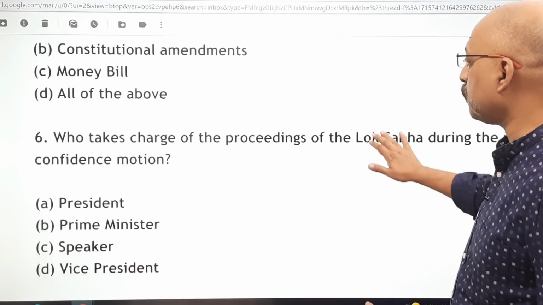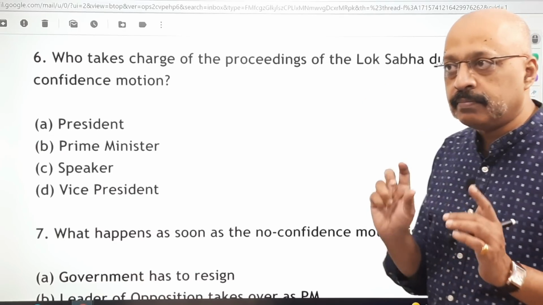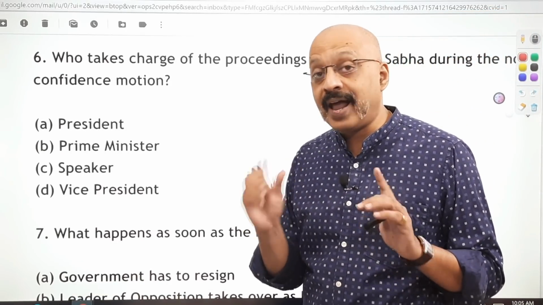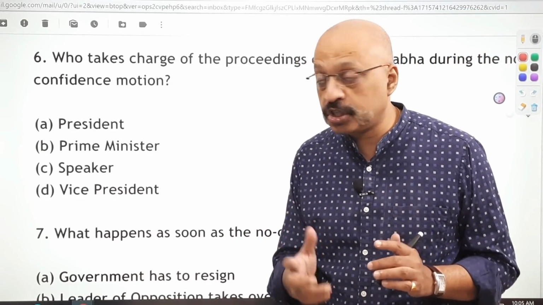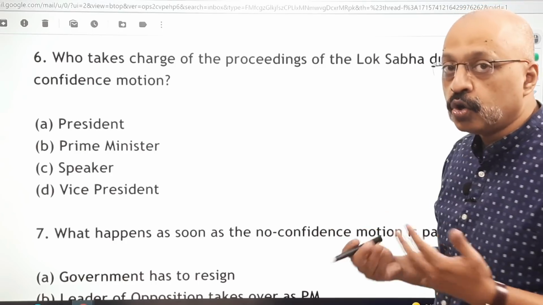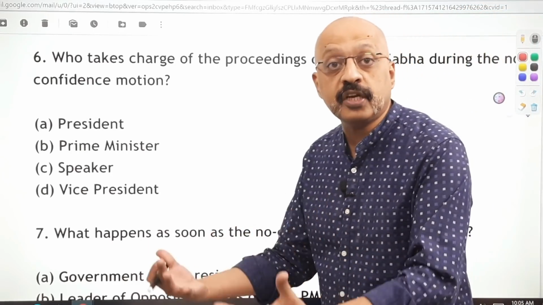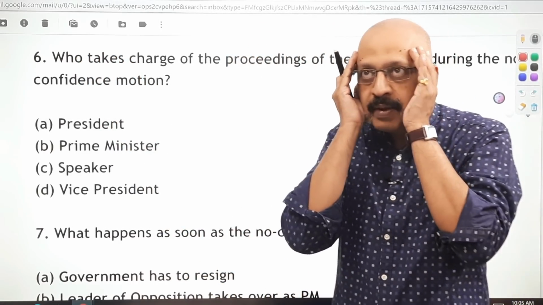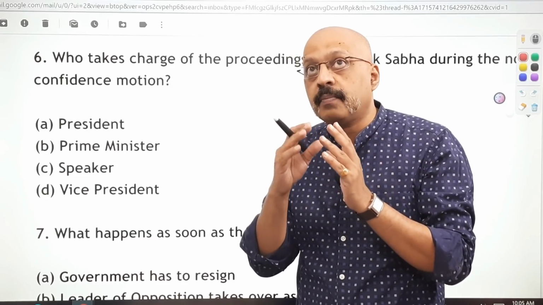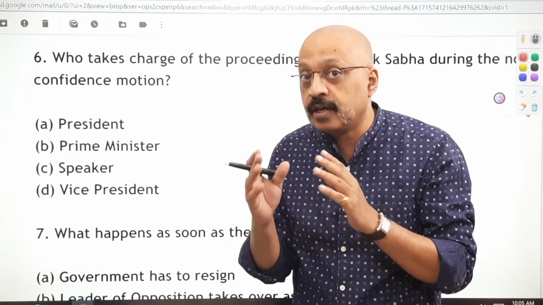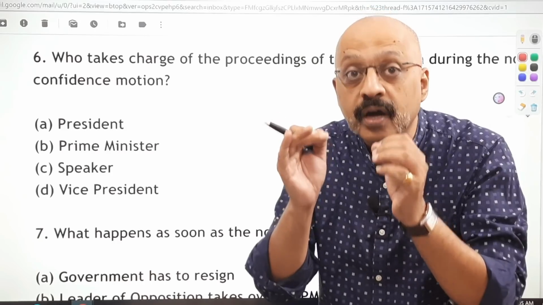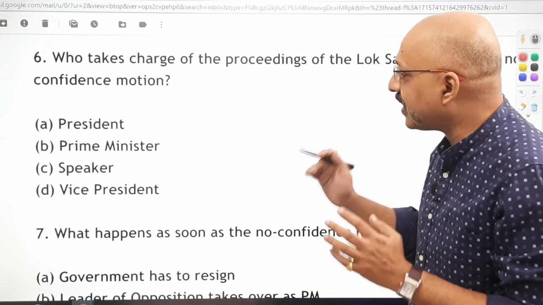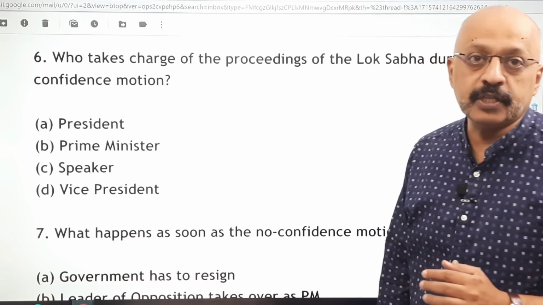Who takes charge of the proceeding? Now this is a deliberate attempt in semantics. Semantics का मतलब language में confuse करने की कोशिश की गई है. Who takes charge? Now you know that speaker is in charge of the proceedings of the house. But when I put a question, who takes charge? Student may get confused. उसका मतलब maybe someone else is doing the thing. No, it's a deliberate attempt to confuse the student. So the correct answer will continue to be the speaker.